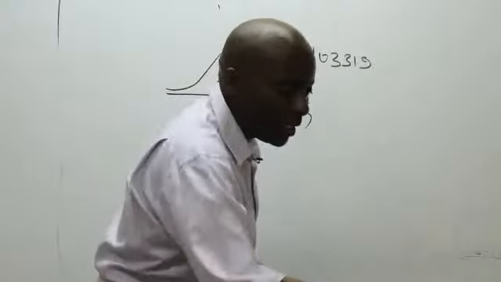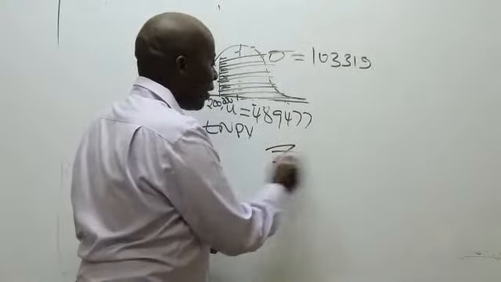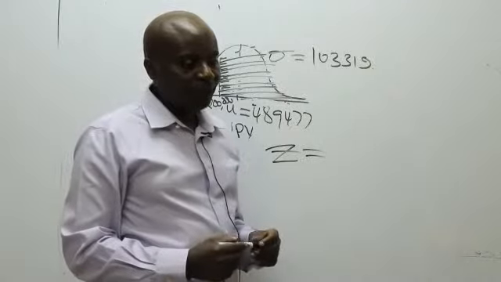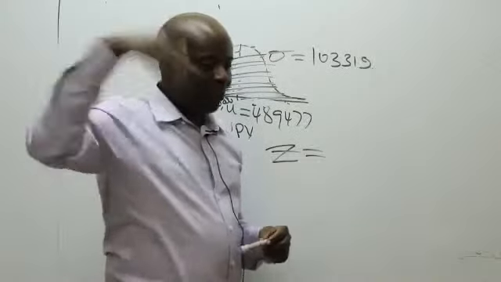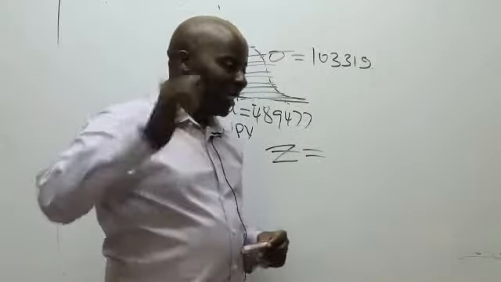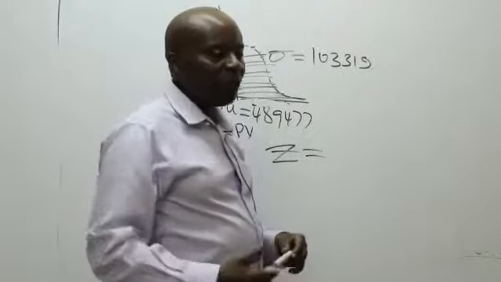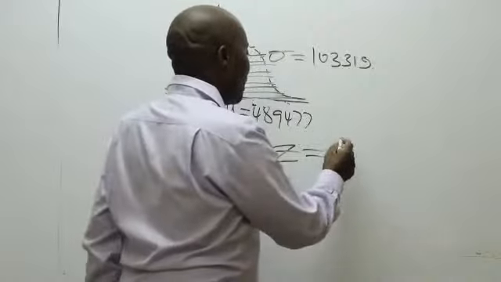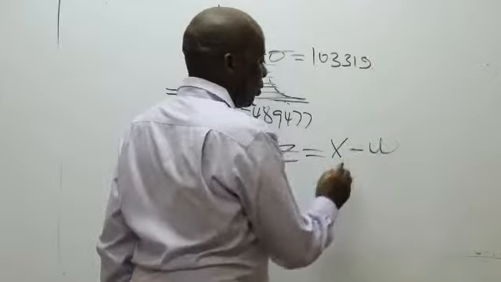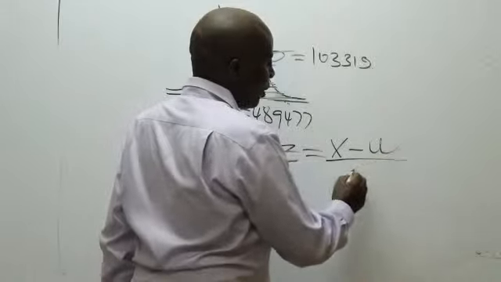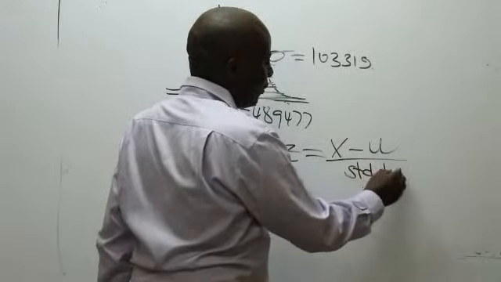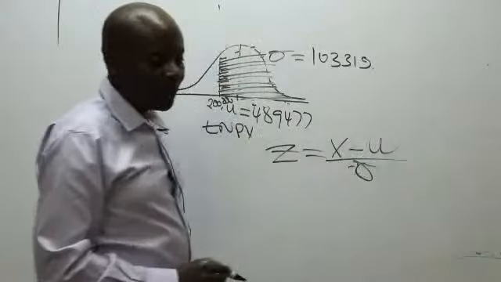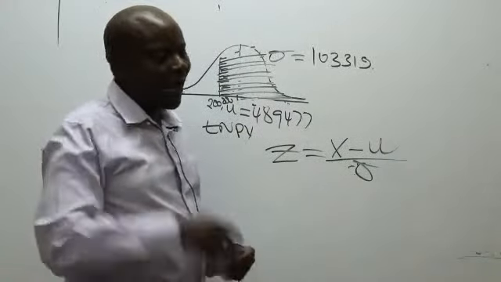It is about Z. And how do we get Z? Is there anybody who can remind us the formula of getting Z? From your CPA section 4, from your advanced MA. Ah, great. It is X minus mu, or X bar, that is X minus mu divided by standard deviation, like this.